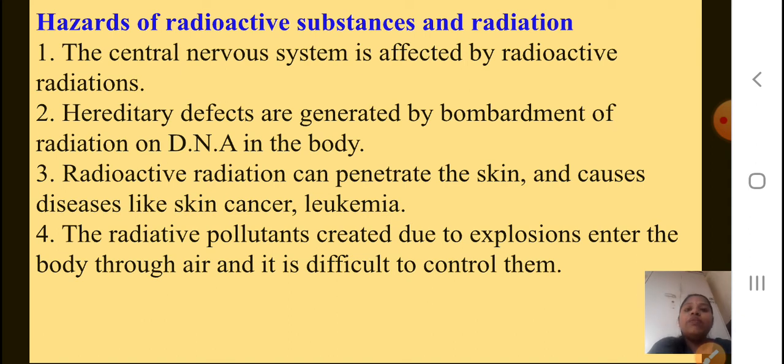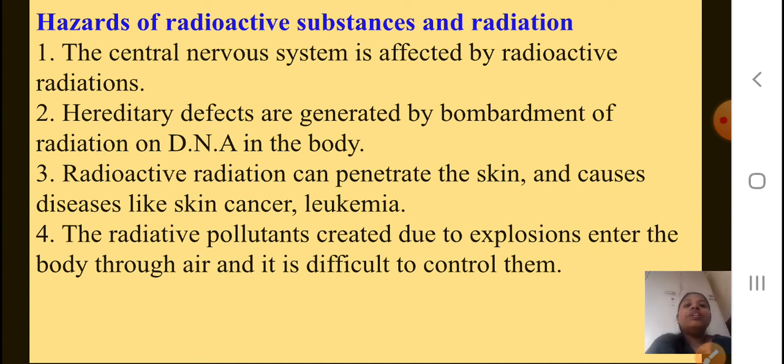Whenever there is a blast, due to the explosions there are pollutants. Whatever radioactive material is used is not totally decomposed; it remains as garbage. So if those small particles enter your body, students, it will be difficult for you to control them. It may cause you difficult types of illness.